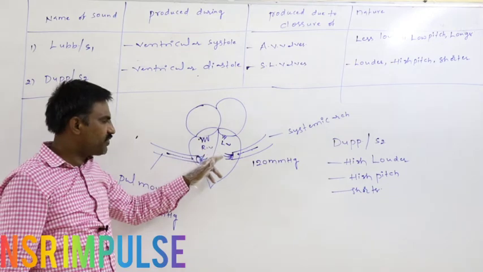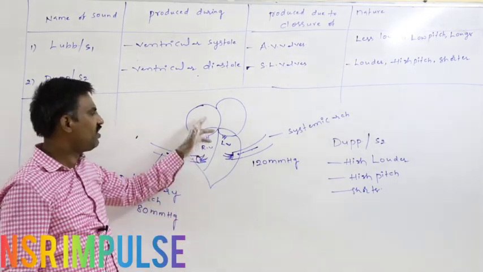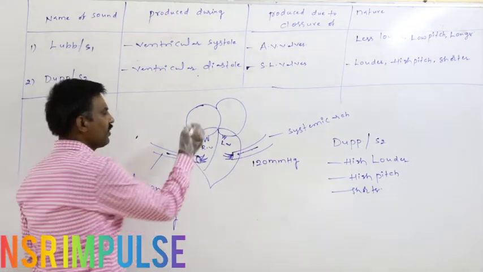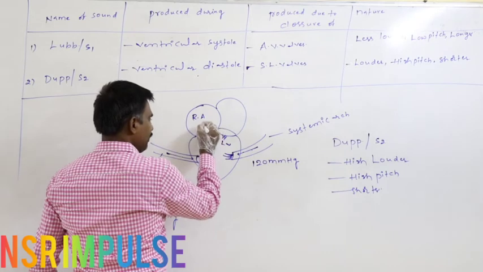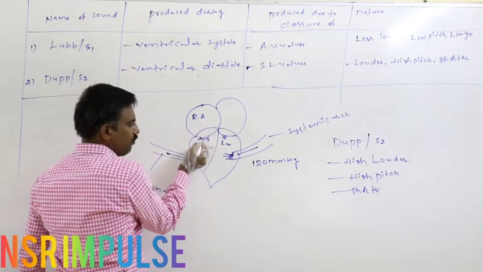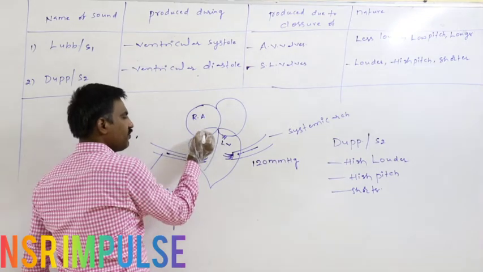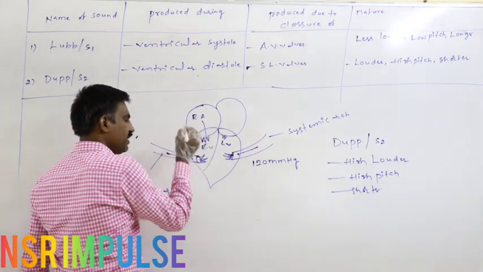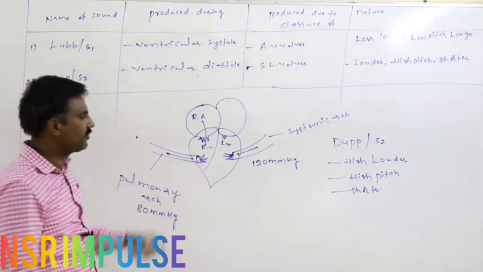Whenever the pressure in the ventricles becomes less than in the atria, blood from the right atrium forces open the tricuspid valve.